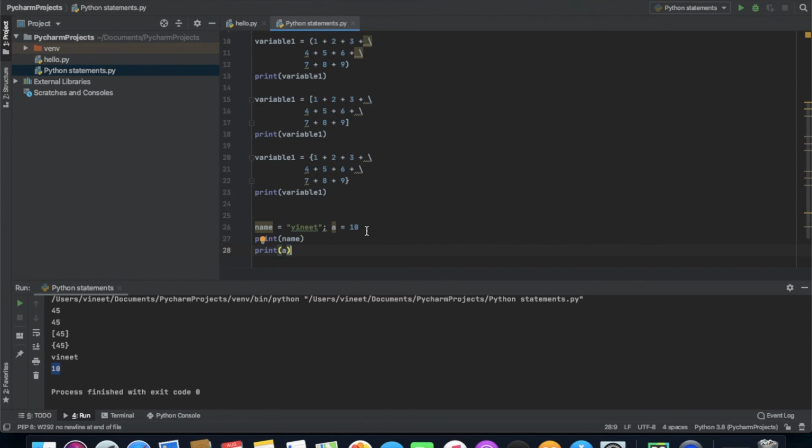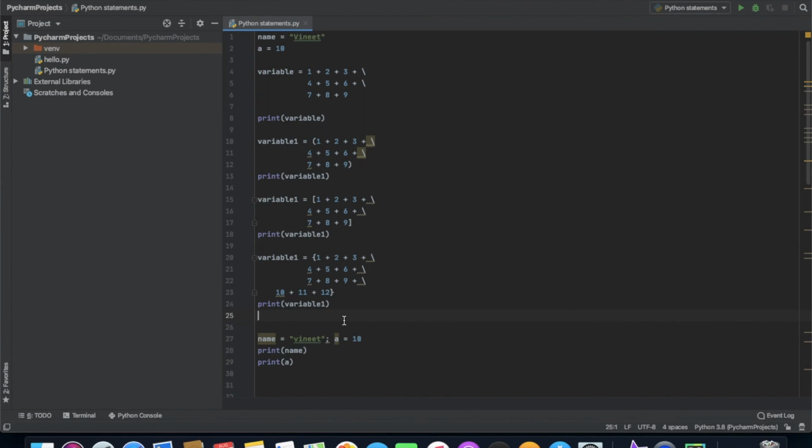So this is all we gonna talk about statements in this tutorial, and it is not a big topic. It only has these few things, like what are multi-line statements, how we can assign a number of variables to a single line, and what are statements. Basically statements are the instructions which are given to the Python interpreter to execute. So in this video we will be discussing only the basics of what are Python statements.